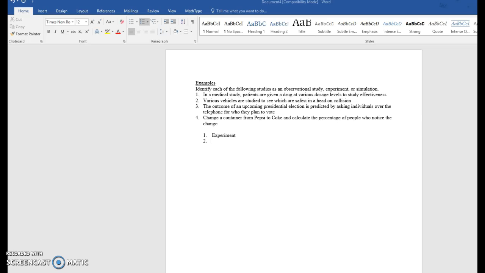Let's look at question 2. Various vehicles are studied to see which are safest in a head-on collision. Now let's realize this is not an experiment. We aren't putting people into these vehicles. We do in fact have crash dummies in these vehicles. And so this is actually a simulation. The crash dummies are representing what might happen to real people. And of course it's a very expensive simulation at that.